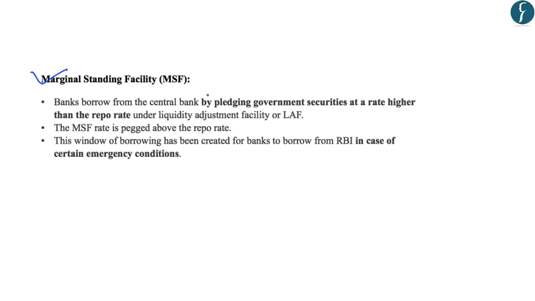So under this, the banks can borrow from the bank by pledging the government securities at a rate higher than the repo rate under the liquidity adjustment facility. So this is also another facility by which the banks can borrow. However, the rate of interest will be higher as compared to the repo rate. So banks generally don't use this facility to borrow money from RBI. However, in case of certain emergency-like conditions, the banks have to borrow from the RBI and for that they have to use the marginal standing facility.